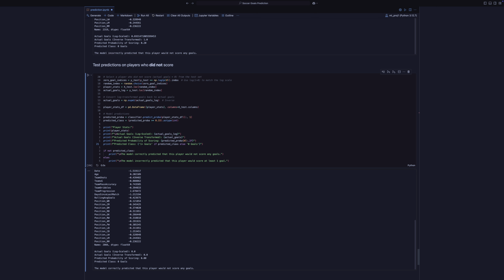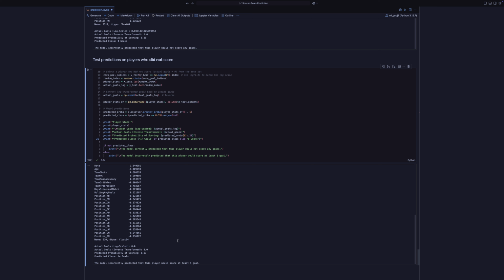You can see it seems to be pretty consistently getting the correct answer, but here's one example where it doesn't. So this player did not score. We thought they had a 57% chance of scoring, and so we were incorrect in our prediction. But that is the demonstration of the model.